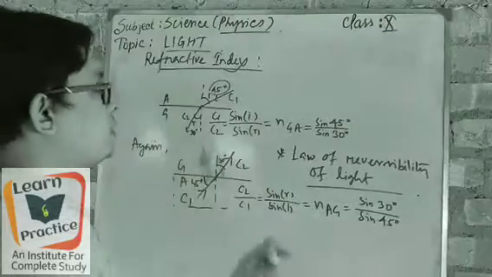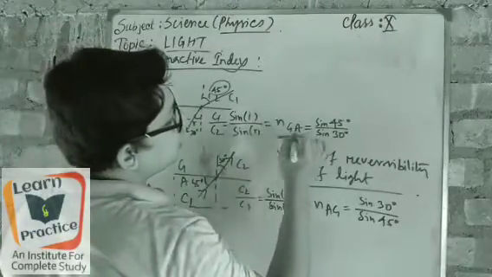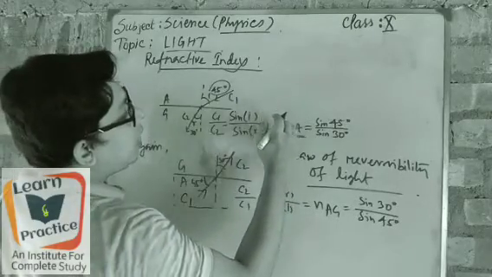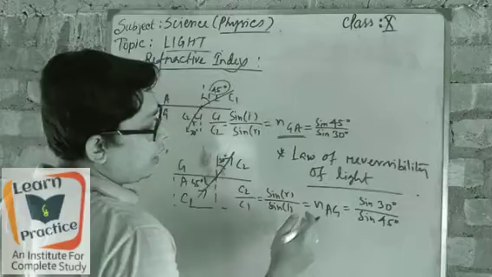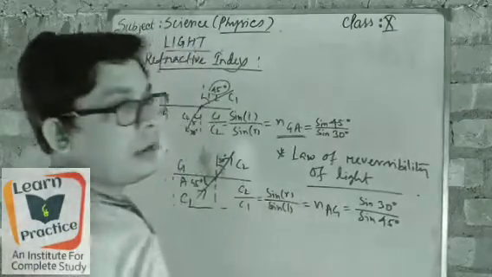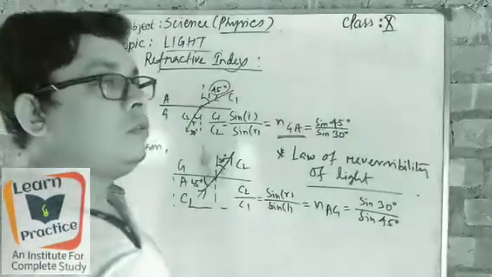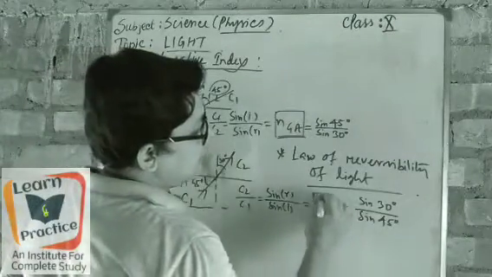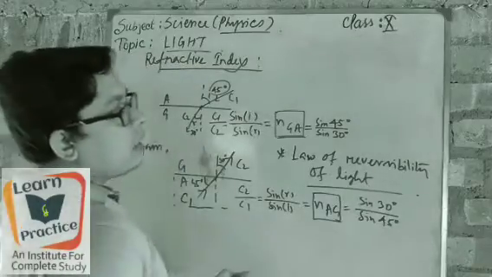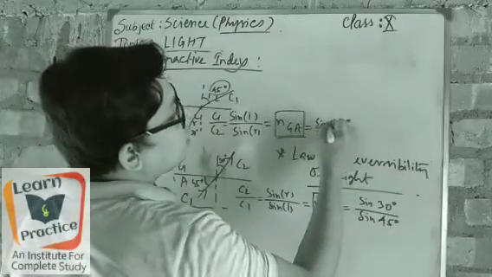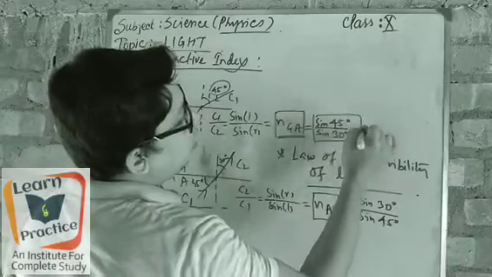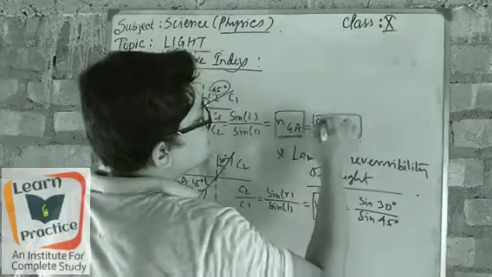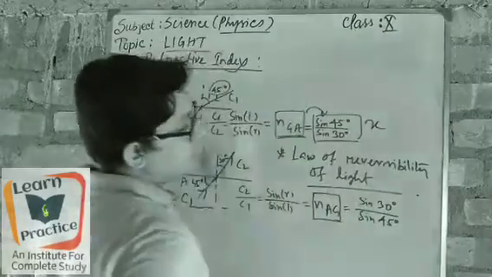Look, here are two differences. First of all, we have got here the refractive index of glass with respect to air, and here air with respect to glass. Okay, totally opposite two forms we have got. Now if we take this entire index part as x, just look at the value of x. The value of x is this. Suppose its value I am taking as x. Got it?